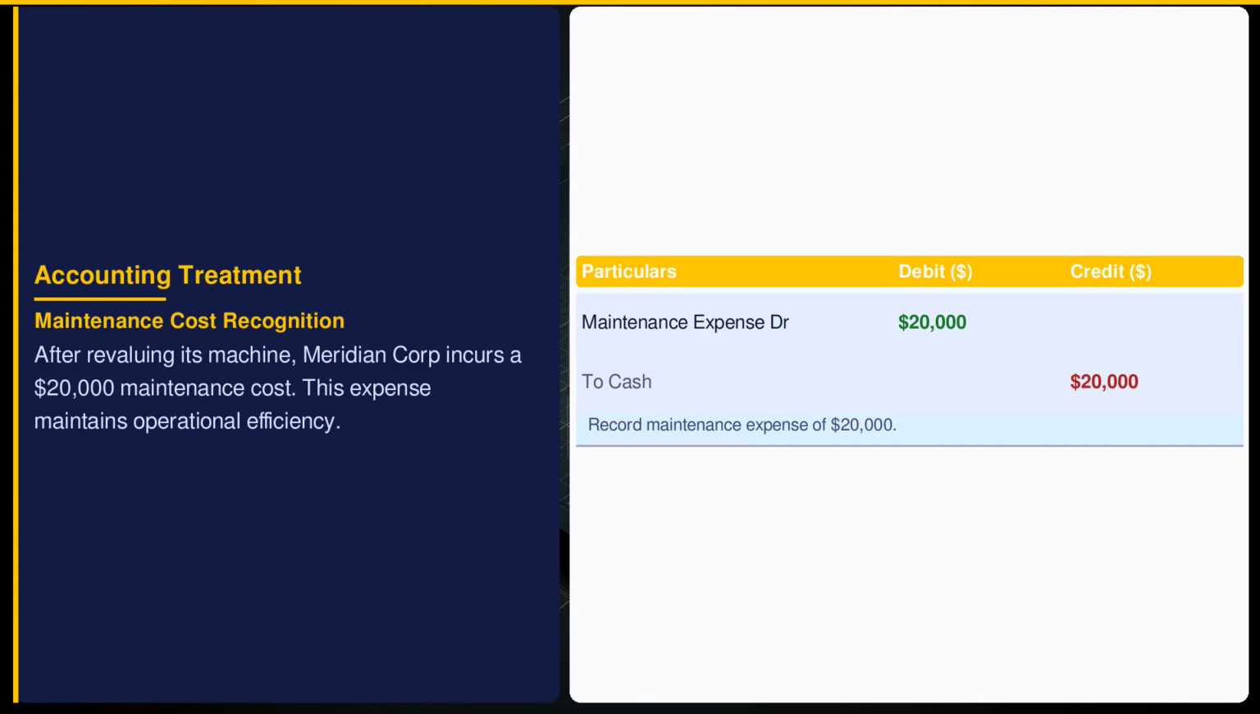Maintenance costs like this $20,000 ensure operational functionality and are expensed directly, reducing net income. Unlike capital expenditures, these costs don't increase asset value but reflect necessary operational spending.